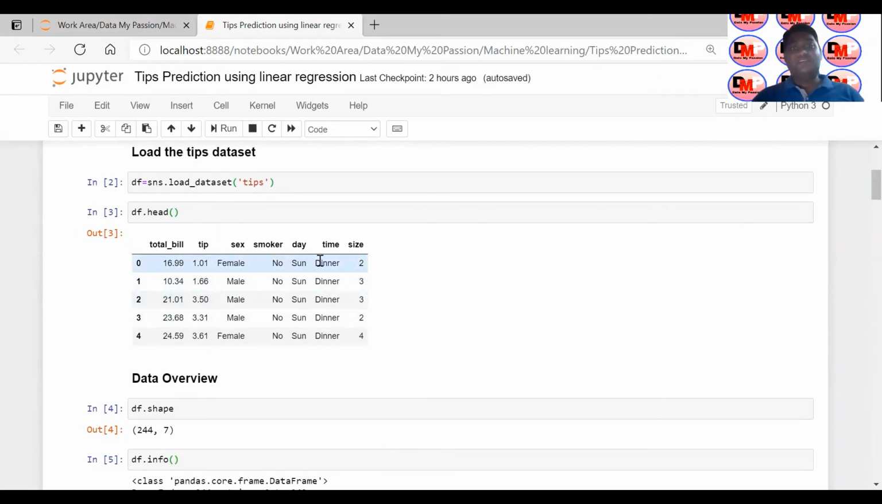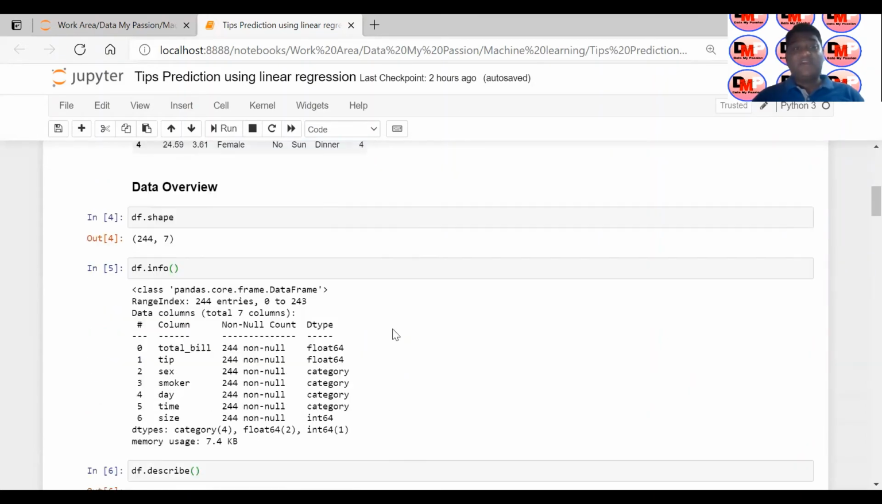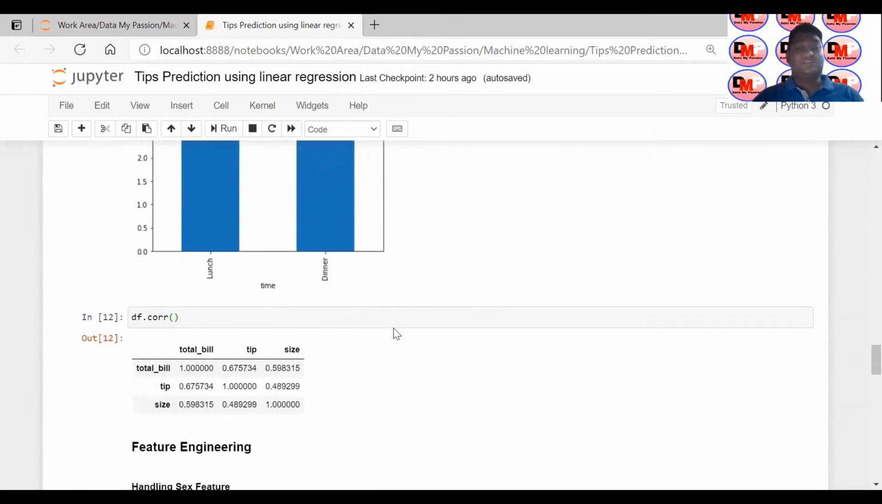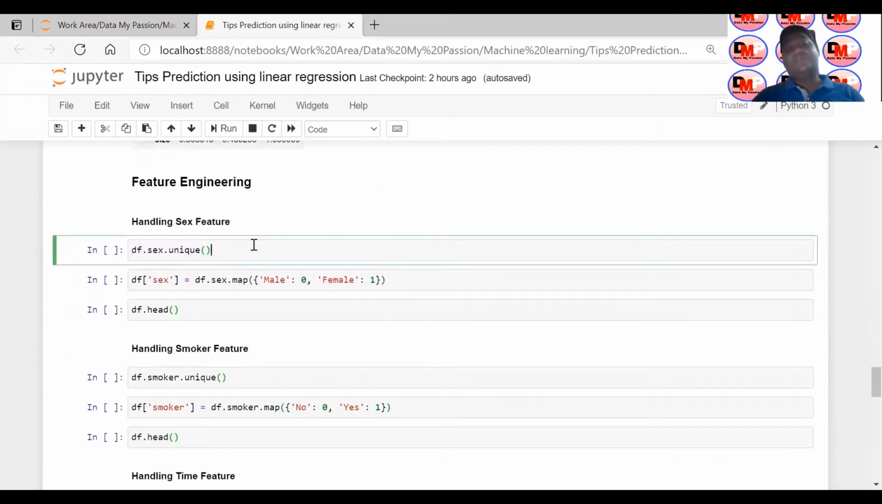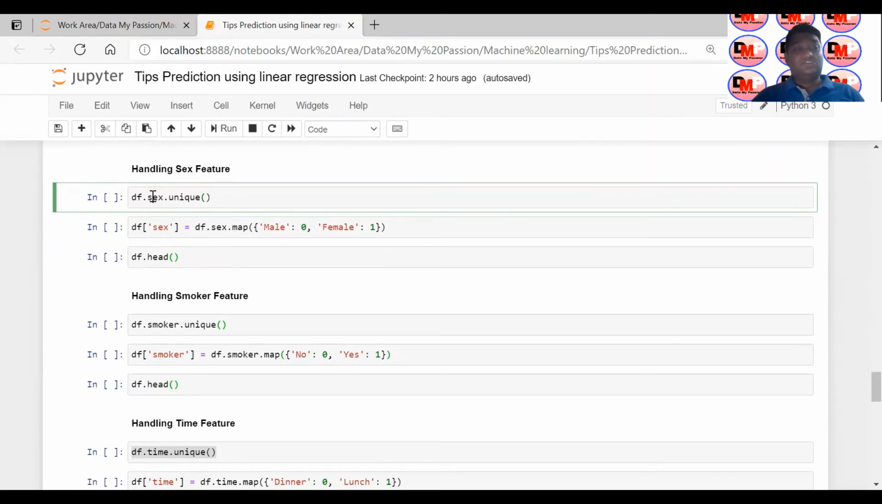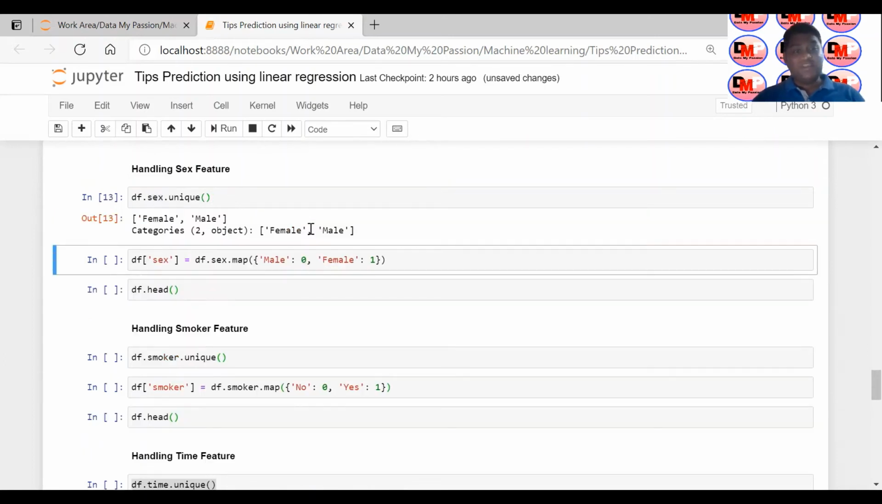Now, in order to give this data to my linear regression model, my model won't understand this categorical data. At the end, I have to convert everything to numbers. In order to do that, we have to do a data cleaning or data transformation process, feature engineering. In the feature engineering section, your gender or sex is a categorical variable like male or female, right? So if you want to see how many unique categories you have, female and male.